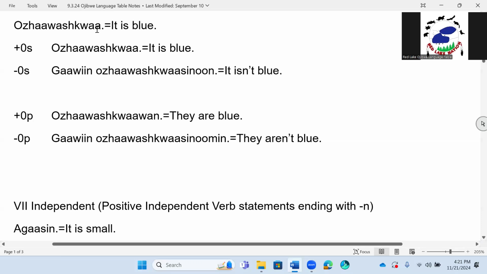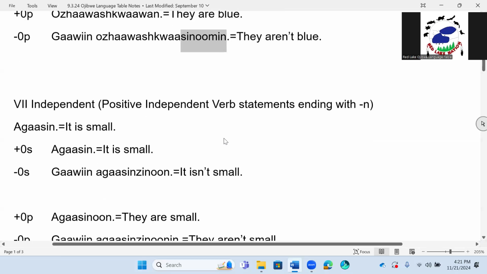If it ends with a vowel, we're going to have sinun. And then here is one for plural, and we have sinumin because it ends with a vowel. So we have this part, sinumin, for more than one.